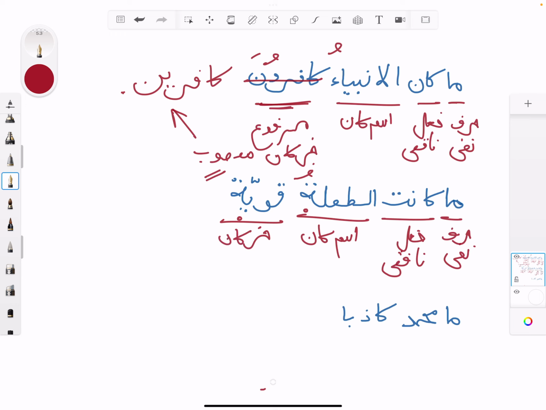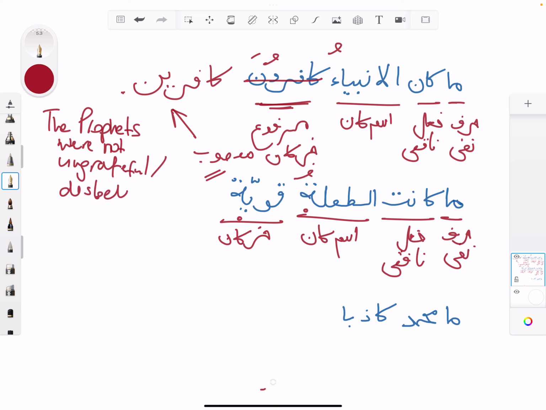This is your translation. ما كان الأنبياء كافرين: the prophets were not, depending on context, ungrateful or disbelievers, depending on how you're going to translate it. ما كانت الطفلة قوية: the child, in this case, is feminine, so let's put F there. The child was not strong.